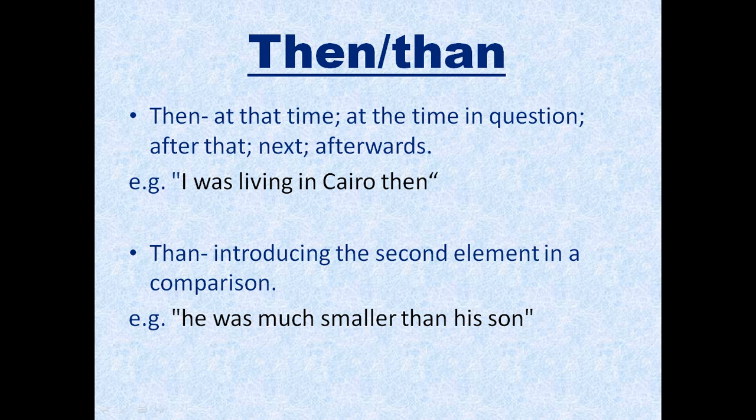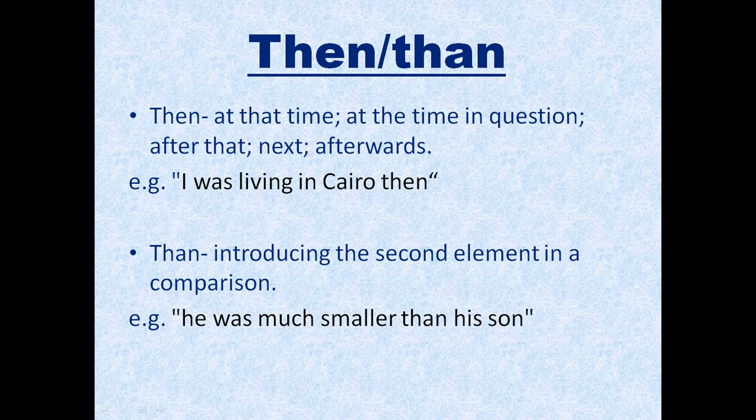Next up we have then and than. Again, many people make this mistake, especially while writing, because while speaking it's not that clear, but I've seen many people writing it wrong. So then means at that time, at the time in question, after that time, next, or afterwards. For example, I was living in Cairo then. Or she came and then we went to a party. It means she came and after that we went to a party. So it is simple and very easy to understand.